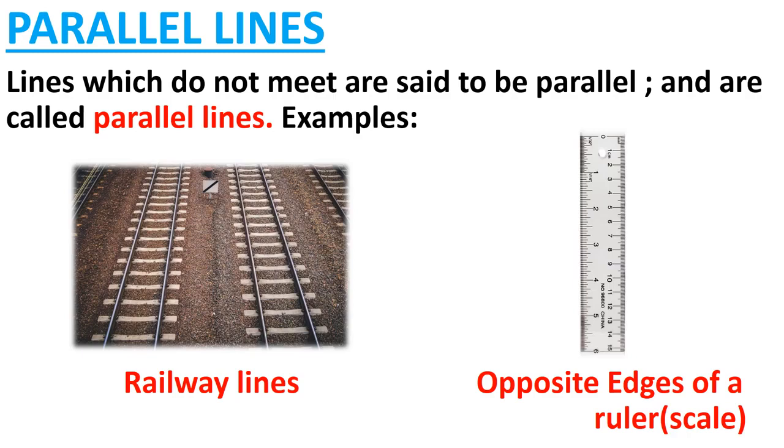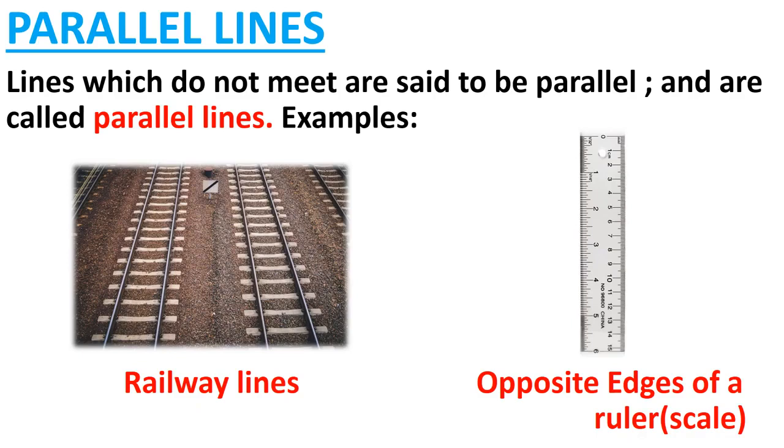So what we have learned are two types of lines here: intersecting lines and parallel lines. Intersecting lines intersect at least at one point, and parallel lines never meet each other.